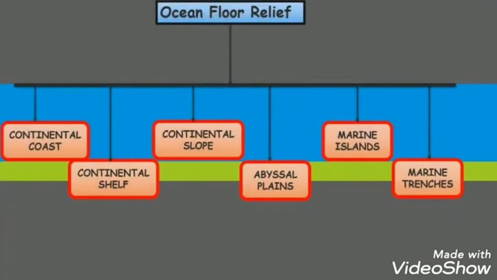Students, here you can see a chart. In this chart, you can see the important submerged landforms of the ocean floor. They are continental coast, continental shelf, continental slope, abyssal plains, marine islands, and marine trenches.